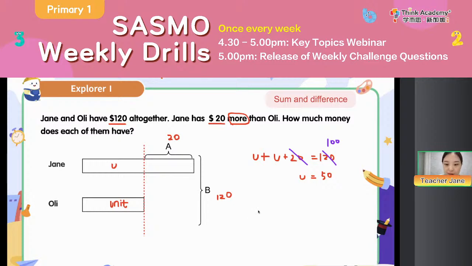Don't forget that Teacher Jane has 1 unit plus 20, 20 more than 1 unit, so that will be 50 plus 20 equals 70, right? And because Teacher Ollie just has 1 unit, we just write down 50 here. This is how many dollars both of us have. Dollar sign. Okay, good job.